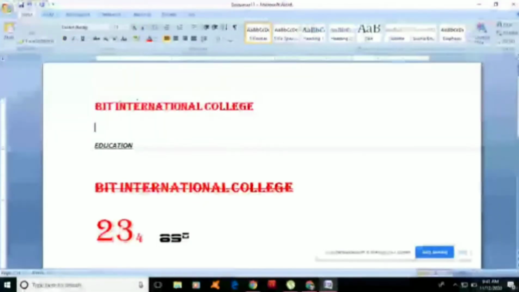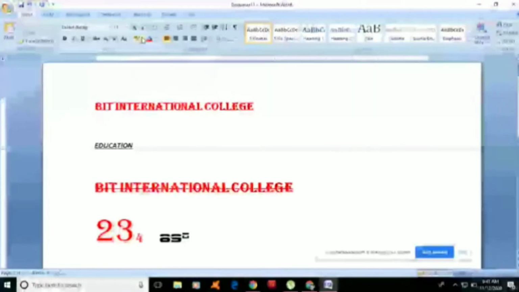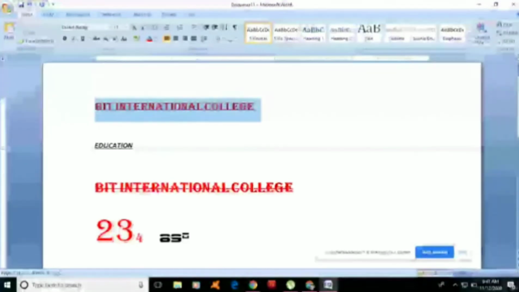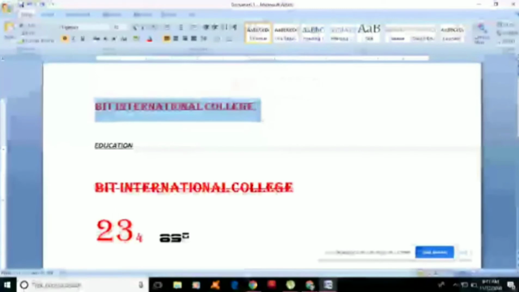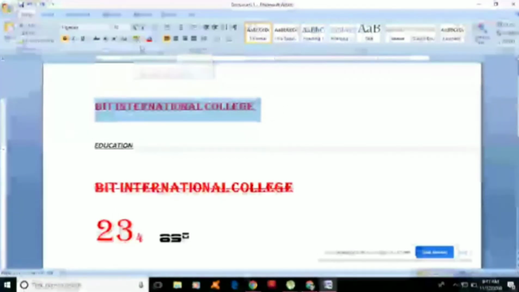Okay. Then the next button below the shrink and grow font is what we call highlight color, or highlighter. Okay, we will try to use the highlighter. You just simply highlight or select the text you want to apply the highlight color to.